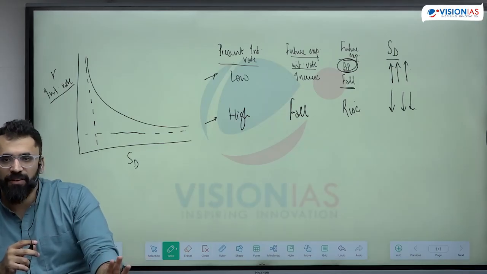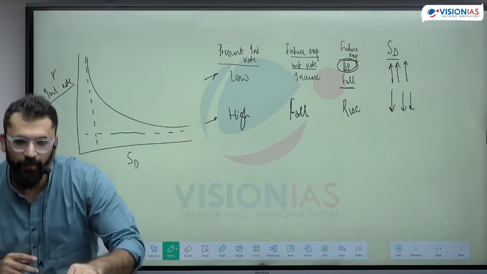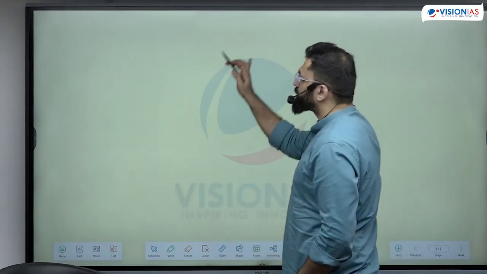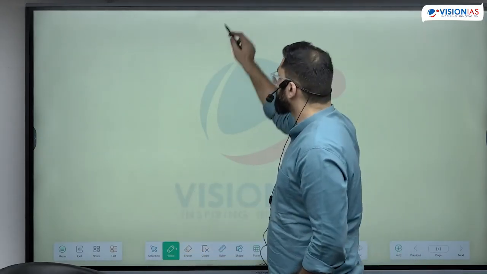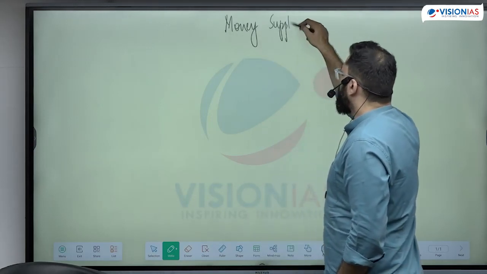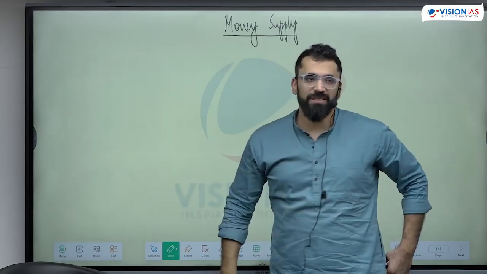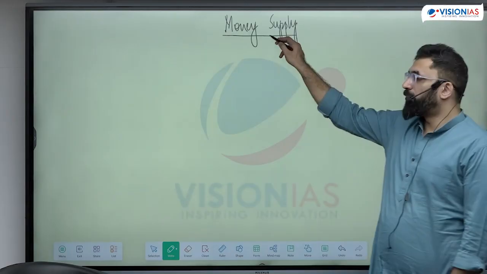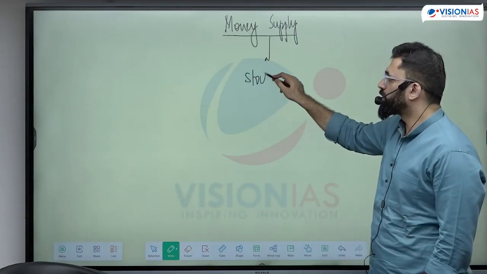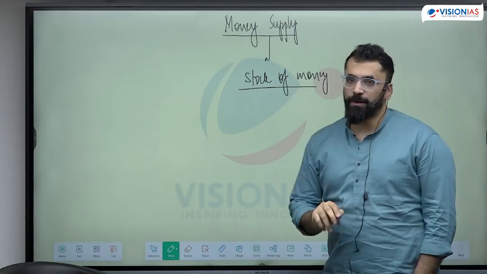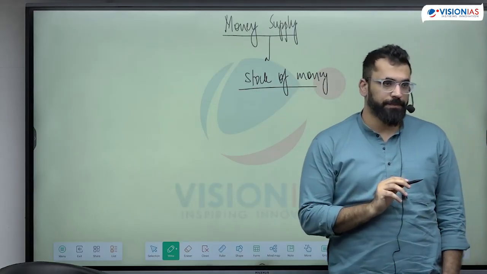Money demand is clear. Why do the people need money? Now the next is money supply. The demand of money is clear. See, money supply refers to the total money that is available. This is the stock of money that is available in the economy at any particular time.